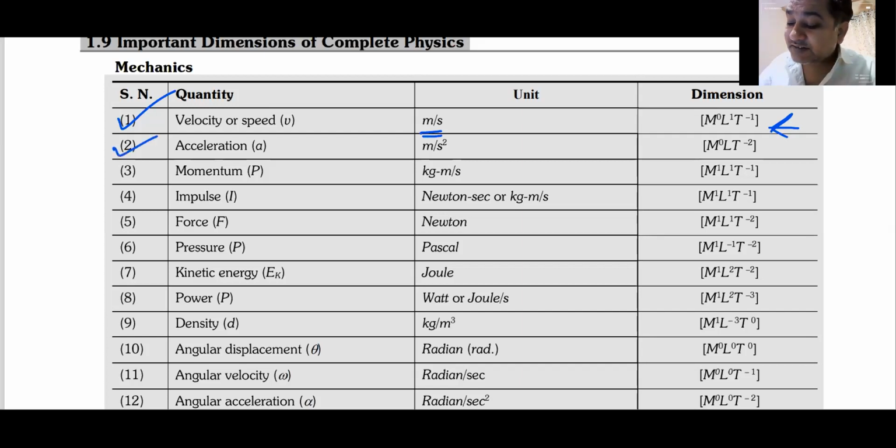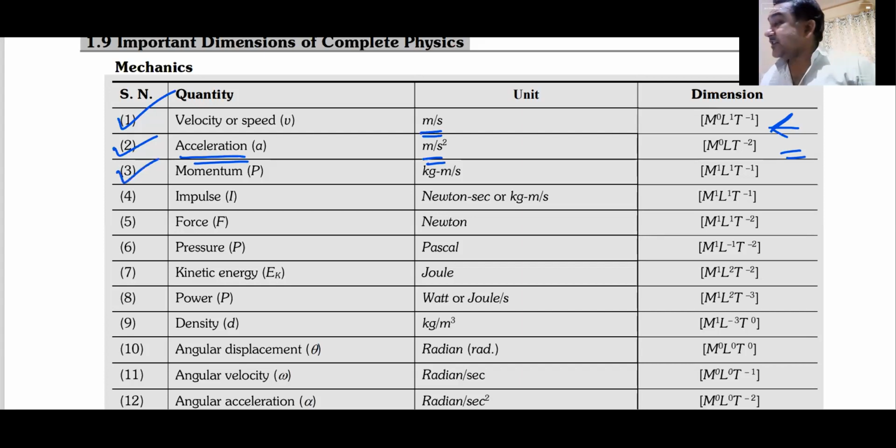Velocity. Then we had discussed acceleration. Acceleration. Meter per second square was the unit. M0 LT minus 2. Yes, Bhavya, I got you. Remember again, beta. When we are talking about dimensions of physical quantities, we are talking about powers to which fundamental quantities must be raised to make that quantity. We are not talking about space, latitude, altitude, or time. Time is one physical quantity. We are talking about that.